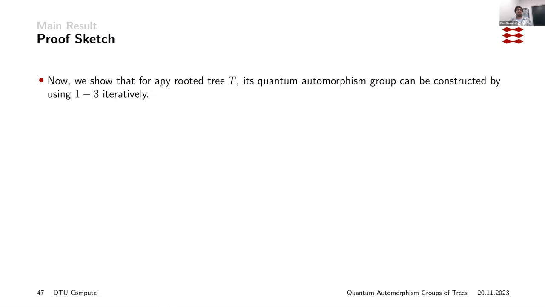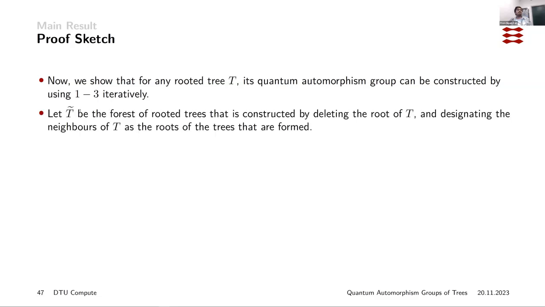In particular, we need to say that for any rooted tree, its quantum automorphism group can be constructed by using the free wreath product, the free wreath product with S_n^+, and free products iteratively, and just using the trivial quantum automorphism group.